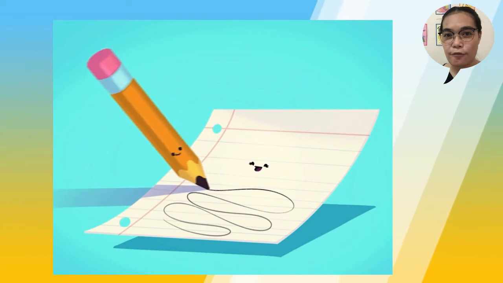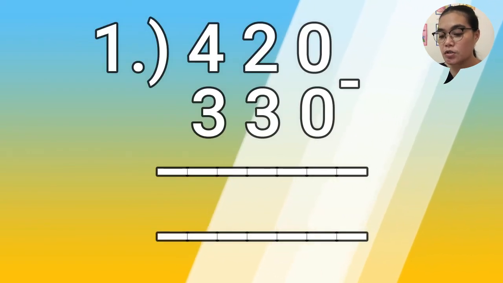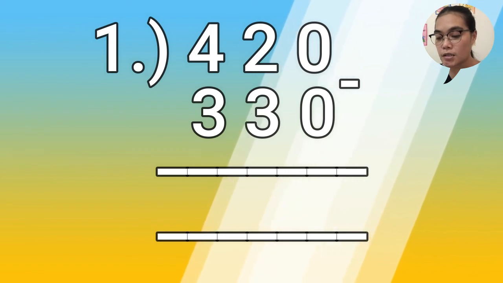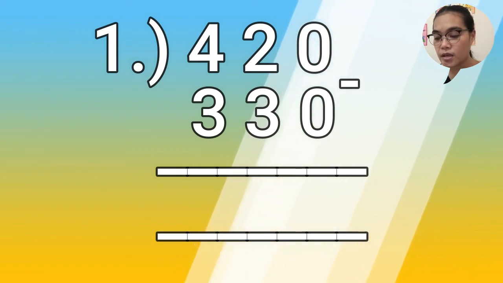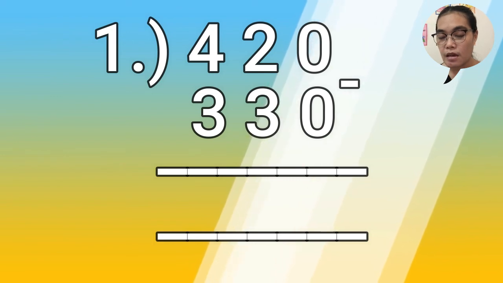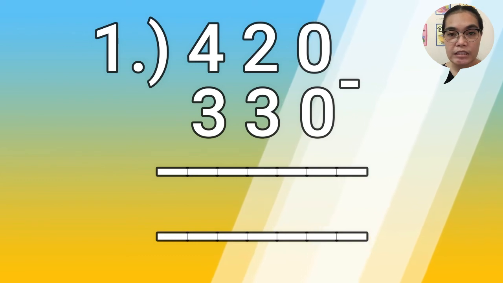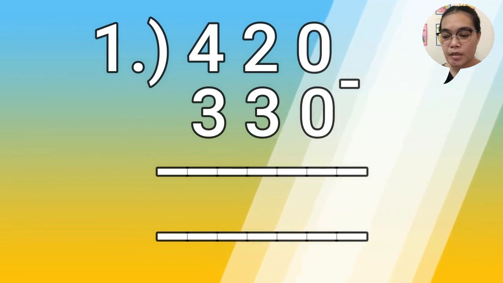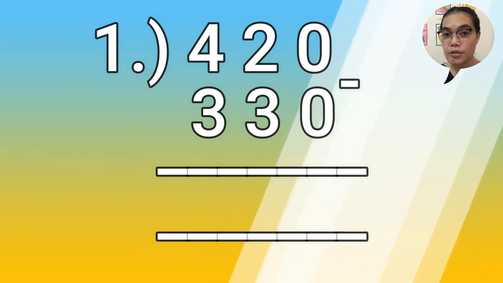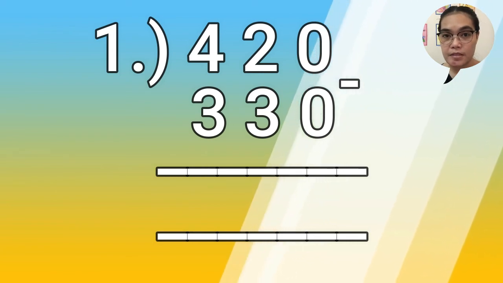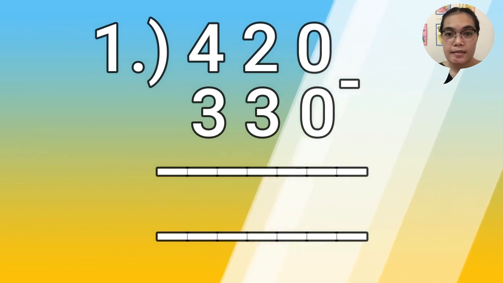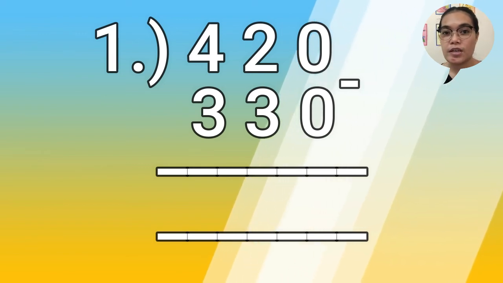This is the first. Number 1: 420 subtract 330. You should answer following the steps: the ones, the tens, and the hundreds.